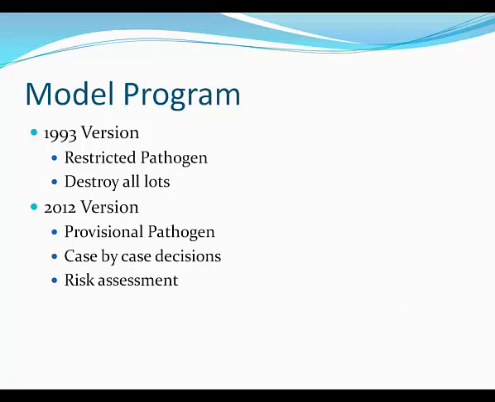In 2012, moving ahead, it was classified as a provisional pathogen, meaning that there's not a lot of information known about the pathogen, and we could not make necessarily solid recommendations regarding the virus. Instead, the decision should be made on a case-by-case basis, and also apply a risk assessment to determine exactly what some of the risks were and maybe how those risks can be mitigated.